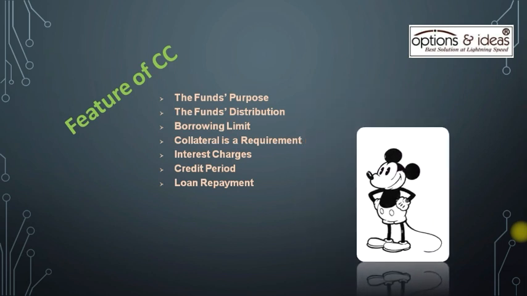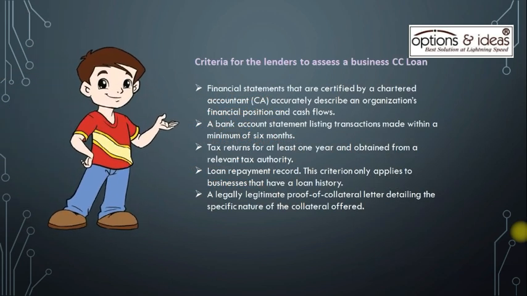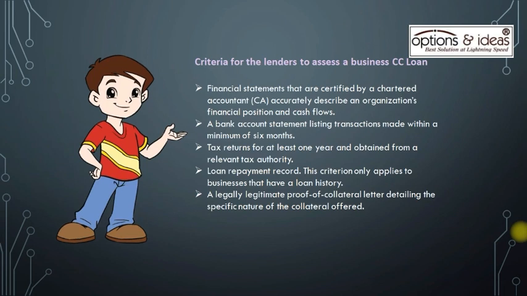The fund's purpose, the fund's distribution, borrowing limit, collateral is a requirement, interest charges, credit period, and loan repayment. Criteria for the lenders to assess a business cash credit loan. Financial statements that are certified by a chartered accountant, CA, accurately describe an organization's financial position and cash flows.